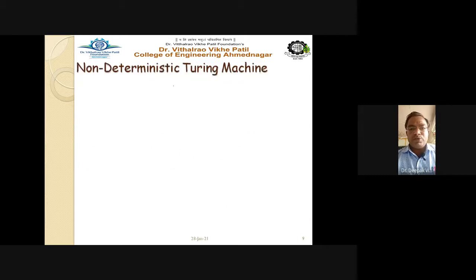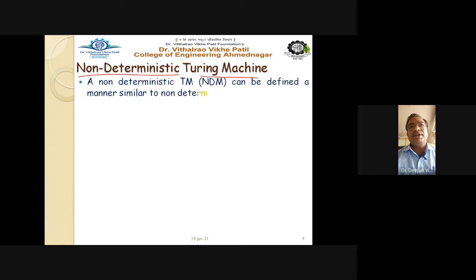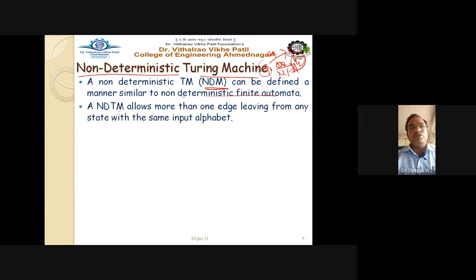The next type of the Turing machine is nothing but the non-deterministic Turing machine. So let us see here. The NDTM, which stands for non-deterministic Turing machine, can be defined in a manner similar to non-deterministic finite automata, just like your NFA. On a single input, I can have on a it goes to q1, on a also it goes to q2 state, right? So the same concept is here. A non-deterministic Turing machine allows more than one edge leaving from any state with the same input alphabet.